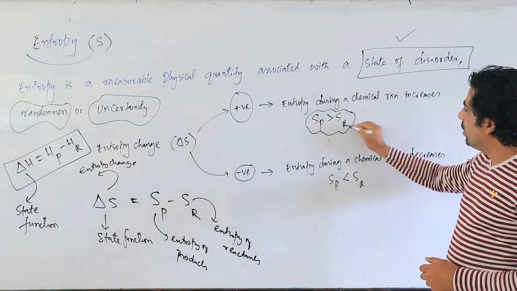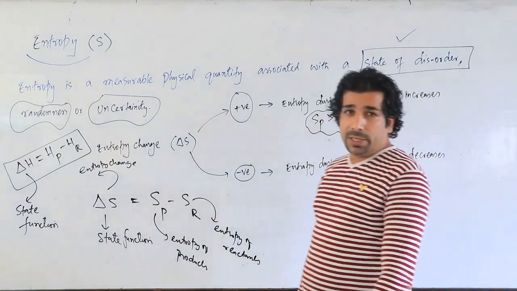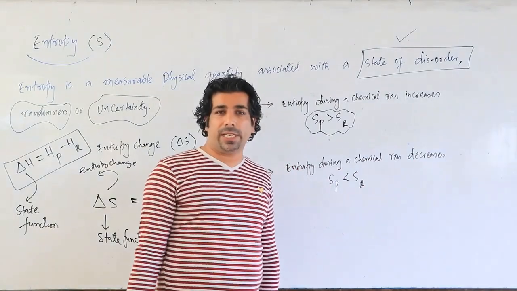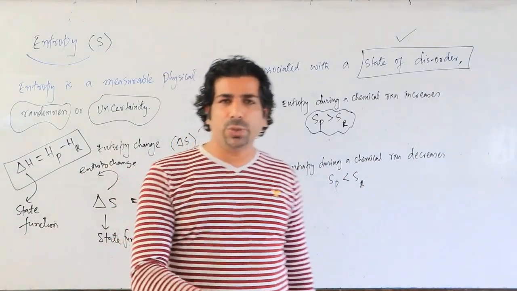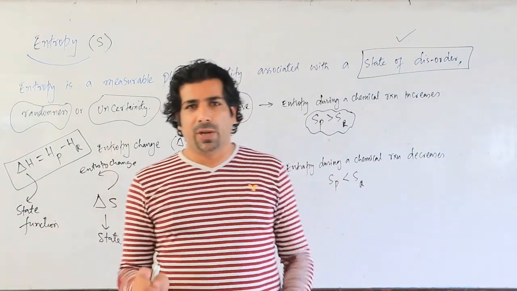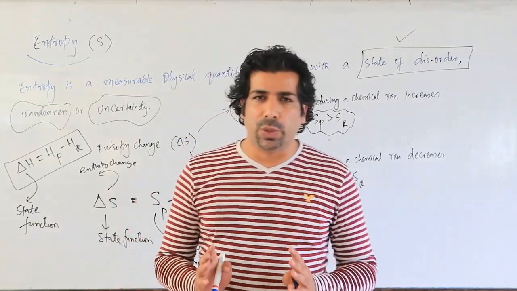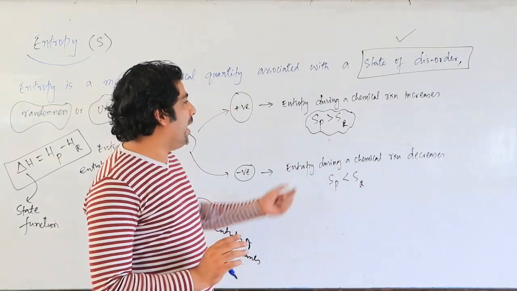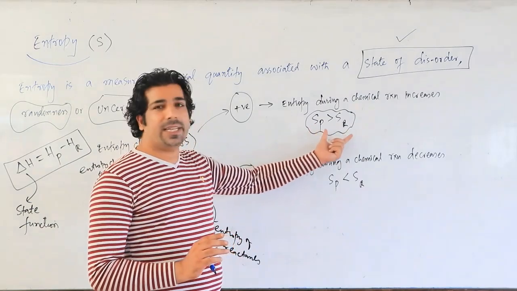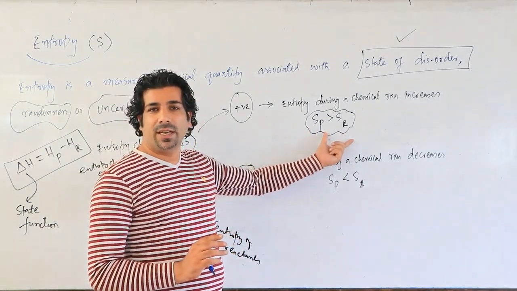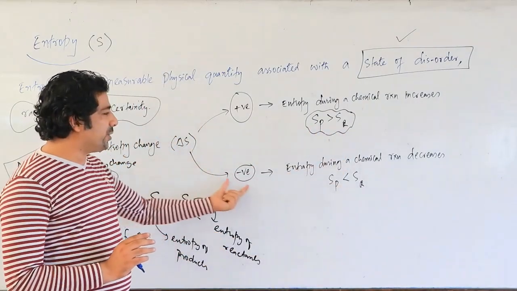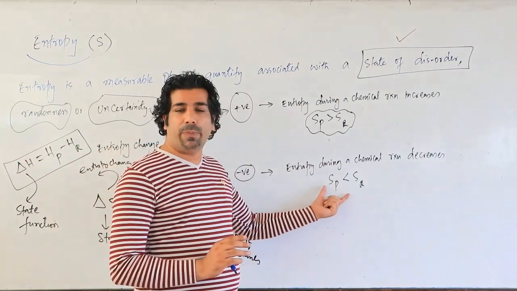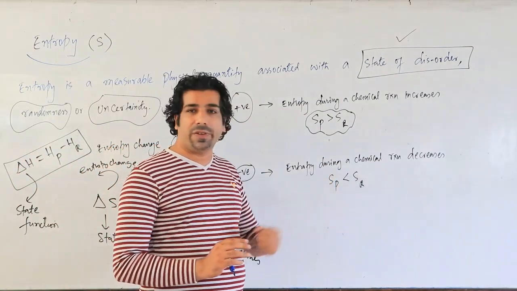Okay. So now here you have learned that in any chemical reaction, delta S can be either positive or negative. When delta S is positive, understand that entropy of products will be greater than entropy of reactants. And when delta S is negative, understand that entropy of products will be less than entropy of reactants.